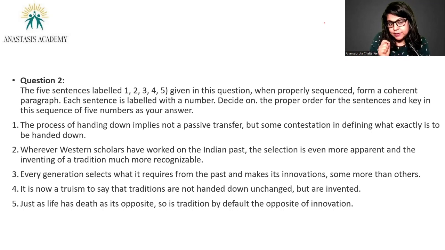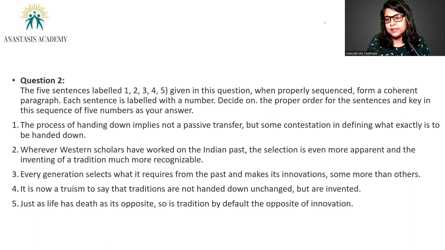Third sentence says every generation selects what it requires from the past and makes its innovations some more than others. It's about generational preferences. The fourth sentence says it is now a truism to say that traditions are not handed down unchanged, but are invented. So truism is a concept word.